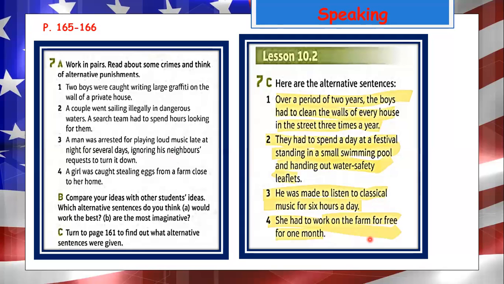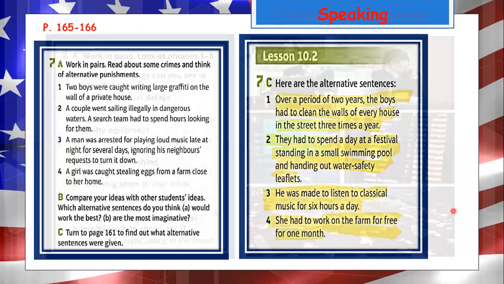Now they say that you need to compare your ideas with other students' ideas and decide which alternative sentences you think would be the best and the most imaginative. I really like these alternative sentences.